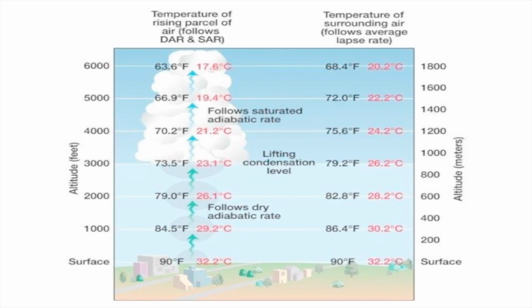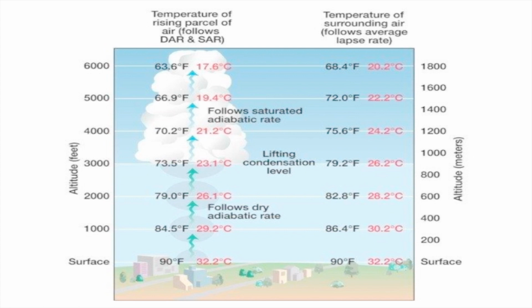now think of it. In reality, any parcel passes through two stages. So the first stage is your dry adiabatic change, and the next stage is your wet adiabatic change. Wet adiabatic change is also considered as saturated adiabatic rate or a moist adiabatic lapse rate.